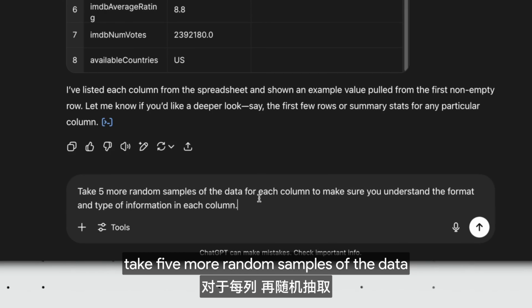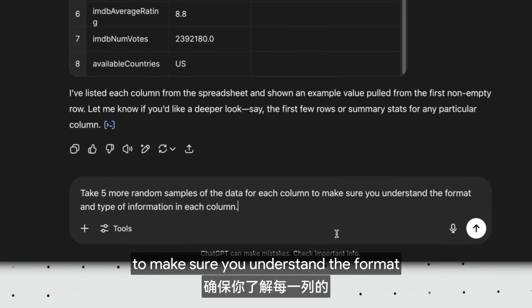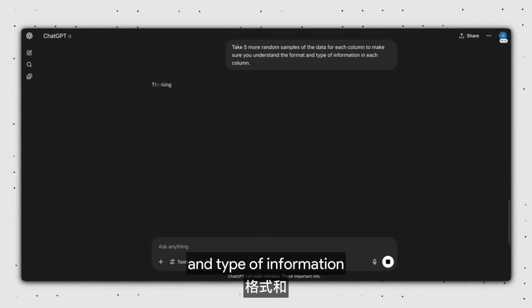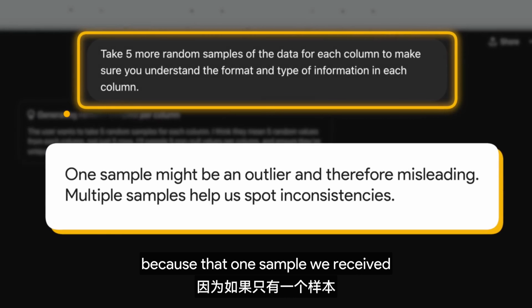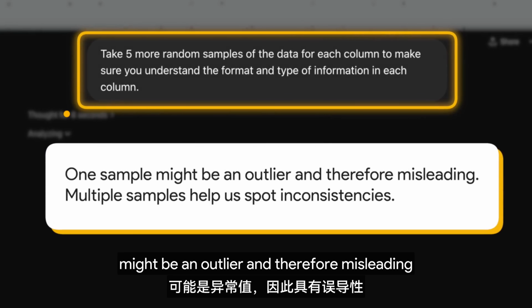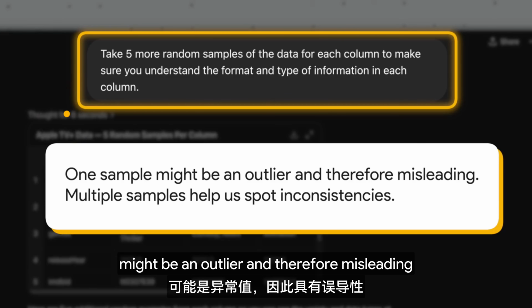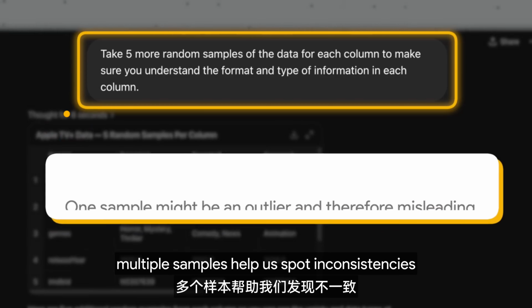Take 5 more random samples of the data for each column to make sure you understand the format and type of information in each column. So why are we asking for more samples? Because that one sample we received might be an outlier and therefore misleading. Multiple samples help us spot inconsistencies.